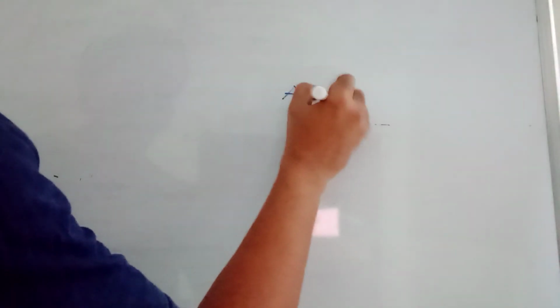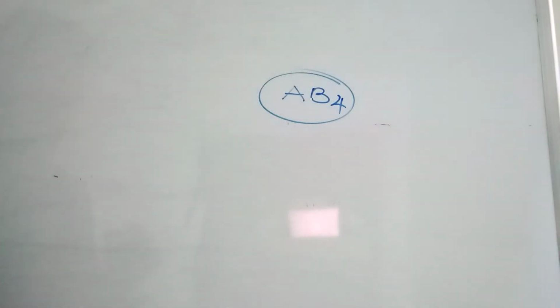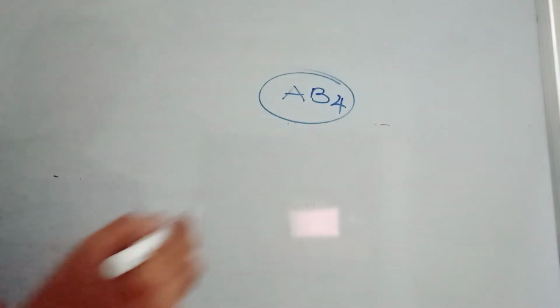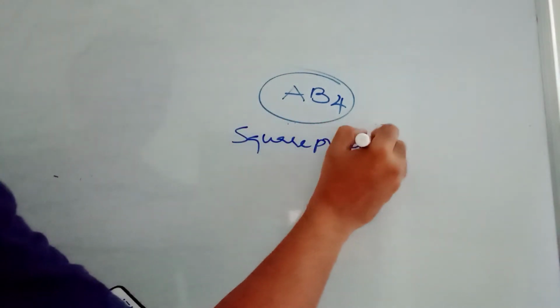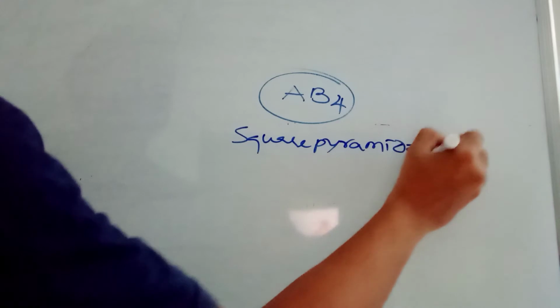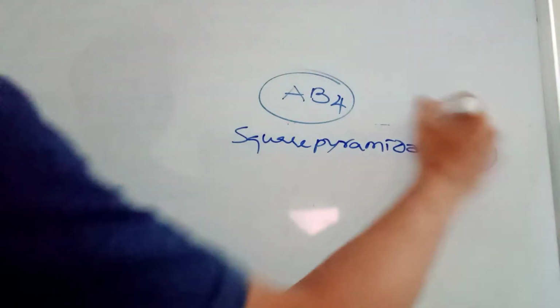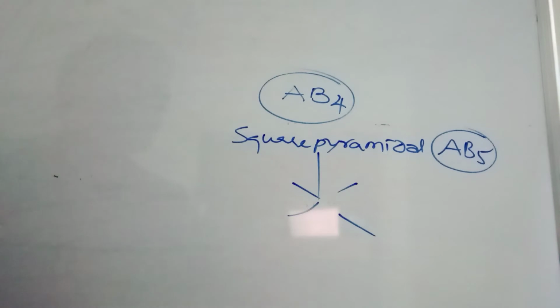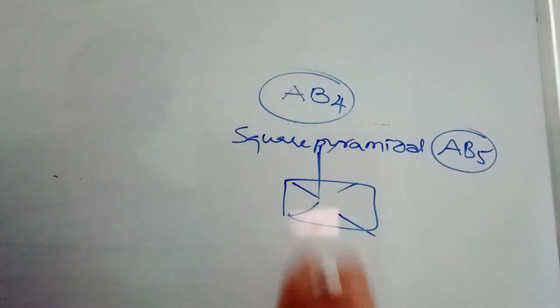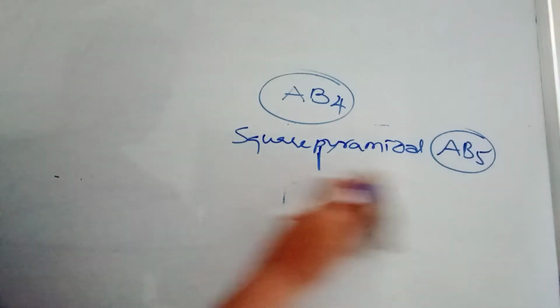AB4 molecule is a polar molecule. A possible geometry of AB4 is. I think this question is not correct according to this paper. Options are square pyramidal. Square pyramidal will not come because it is a property of AB5. Square pyramidal means 1, 2, 3, 4 in a square, and 1 should be at least above or below the plane. This is square and 1 pyramidal. So this should not be there in the option, but it is given according to this paper.